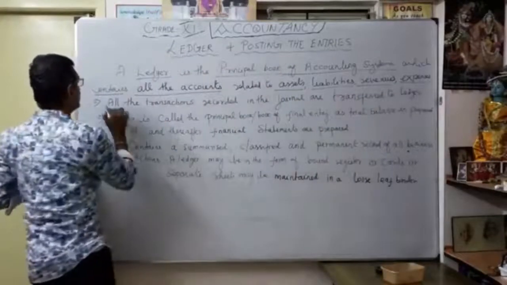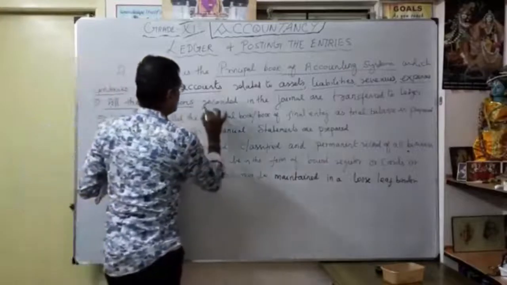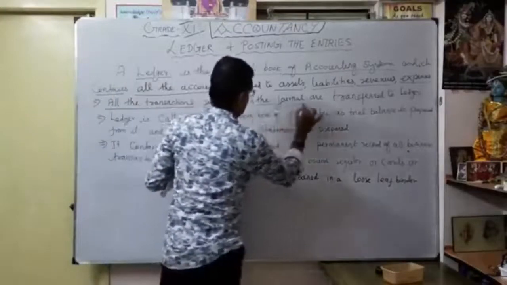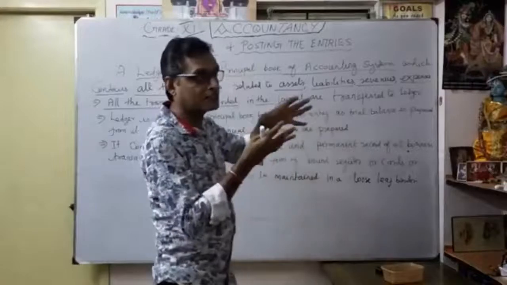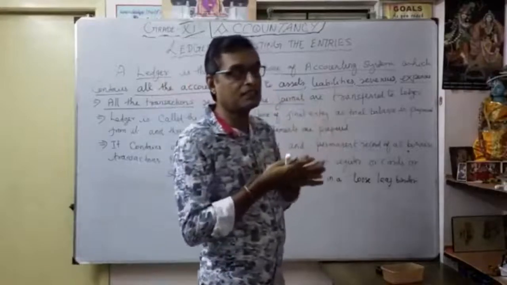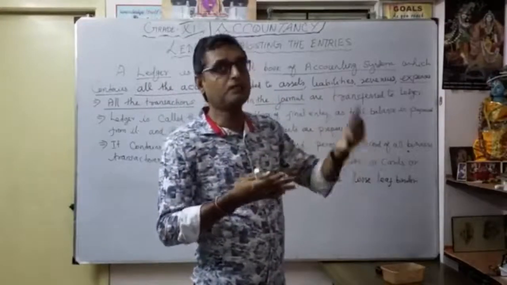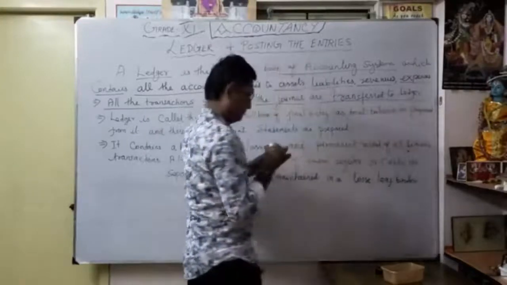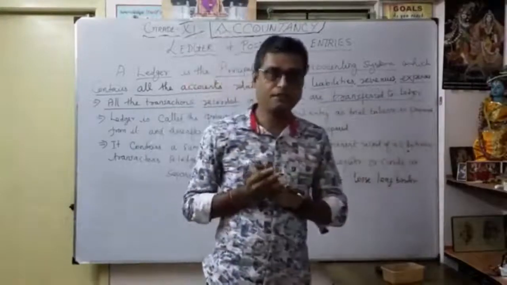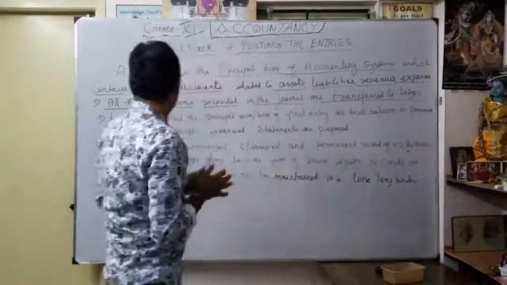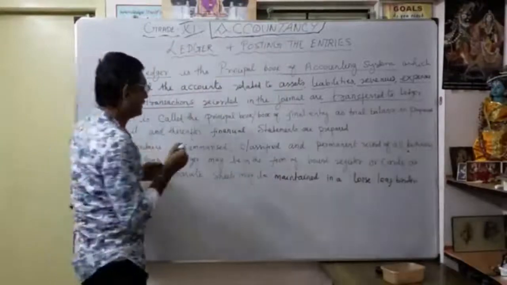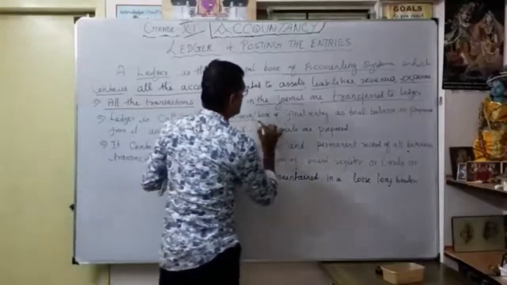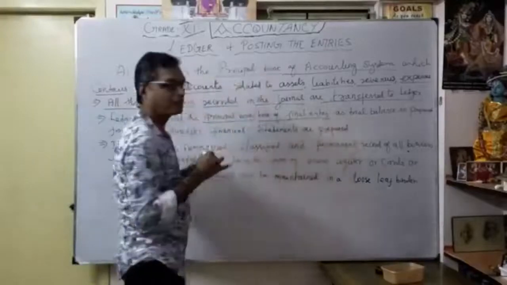That's why we can see all the business transactions recorded in the journal. From that journal, they are transferred to the ledger. So why are you doing that? What is the purpose of the ledger? The ledger is called the principal book, or book of final entry. That is the final one.